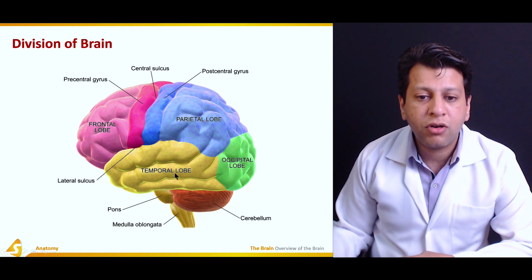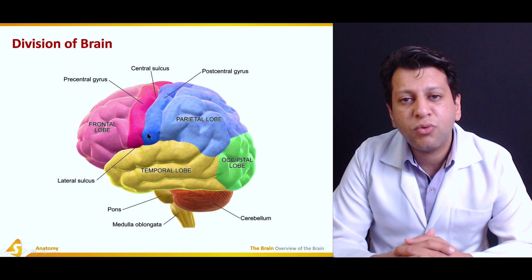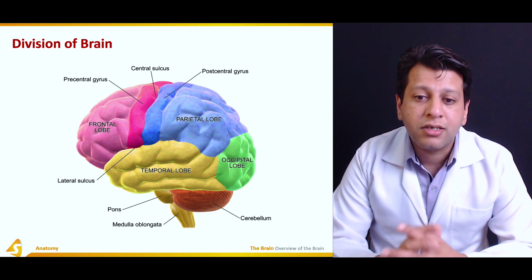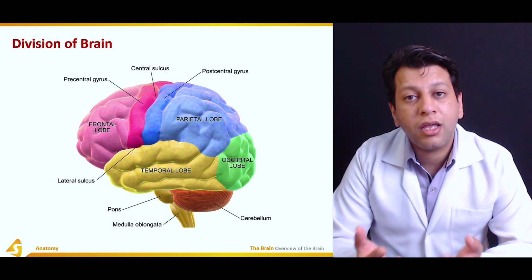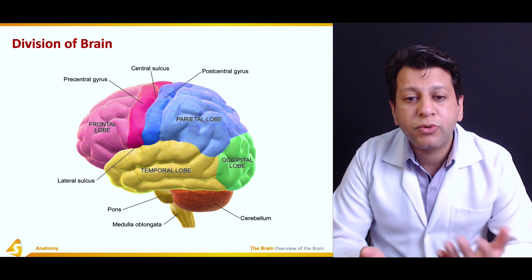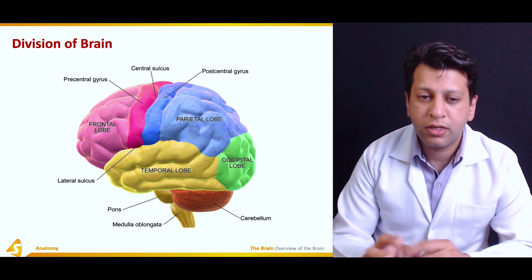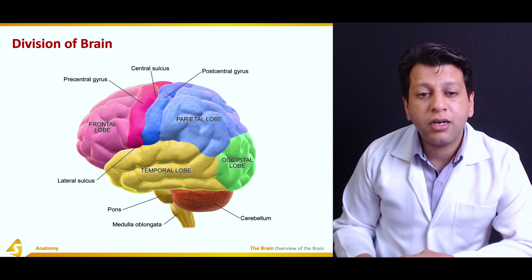This part is the frontal lobe, then there is the precentral gyrus, central sulcus, then postcentral gyrus. We'll be discussing what sulci and gyri are. Sulci are the depressions and gyri are the elevations of the cerebral cortex. Mainly it is divided into four lobes: the frontal lobe, parietal lobe, temporal lobe, and occipital lobe. I will be discussing all that in detail in the next sections.